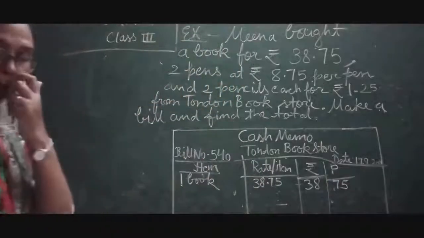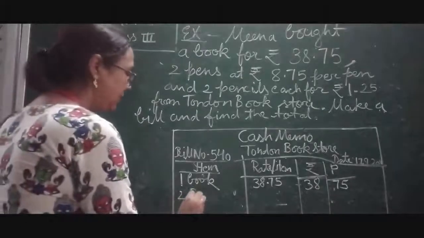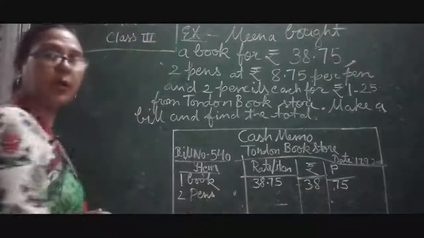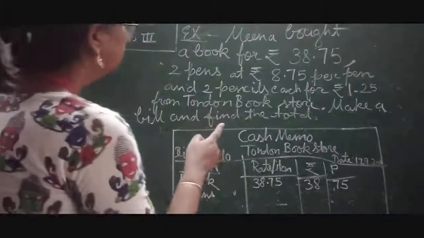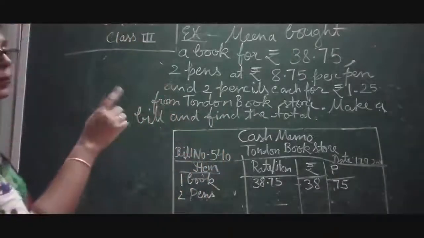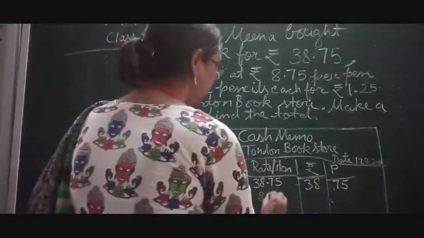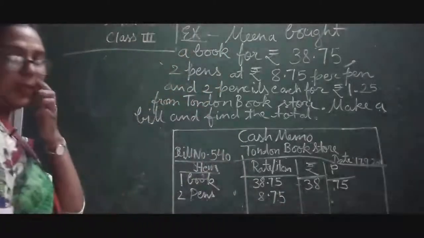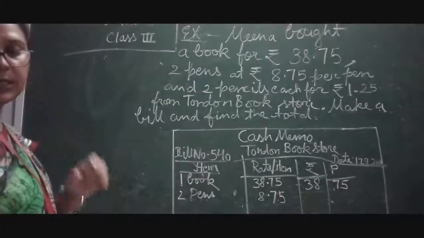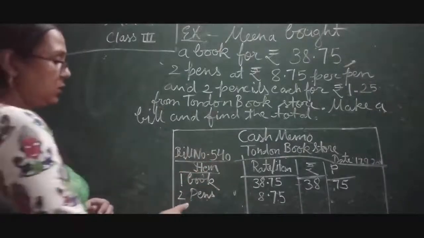Now the next item is 2 pens. Okay, 2 pens are there. So how much is the cost of 2 pens? There is rupees 8 and 75 paise. Okay, now children, we have to write that in rupees and paise.